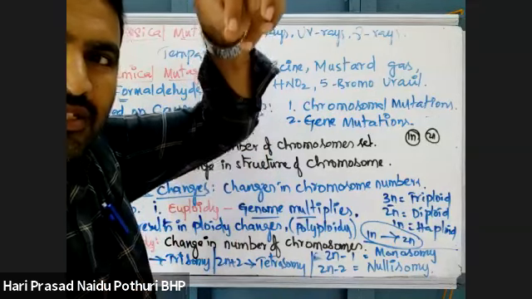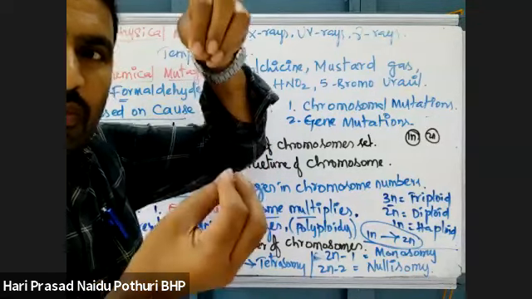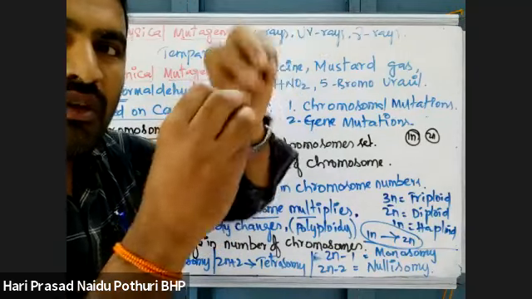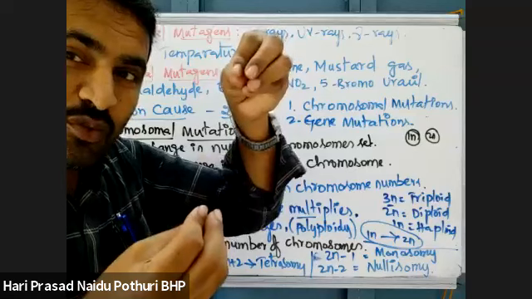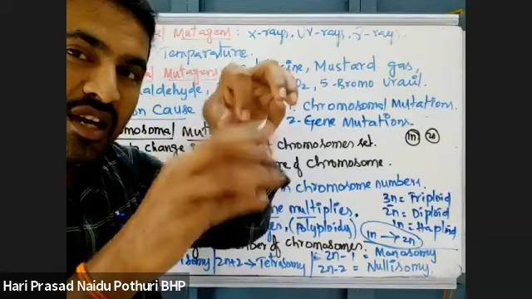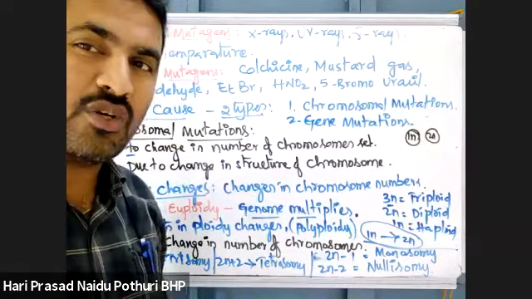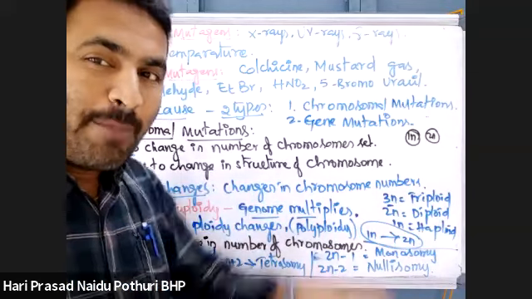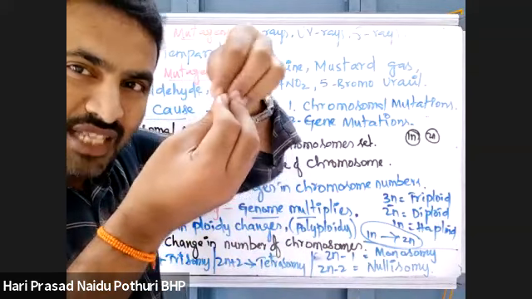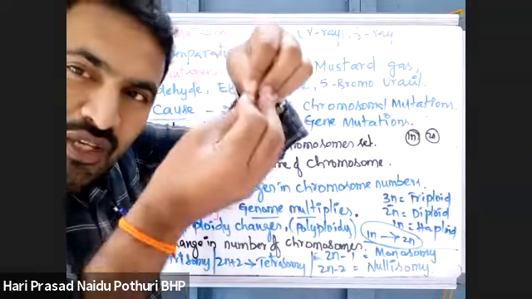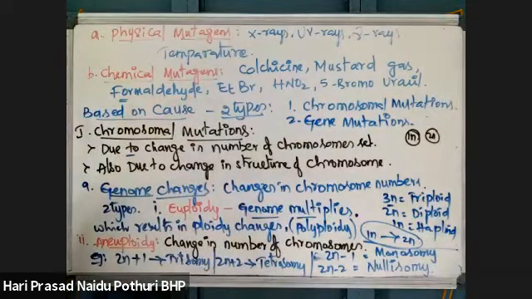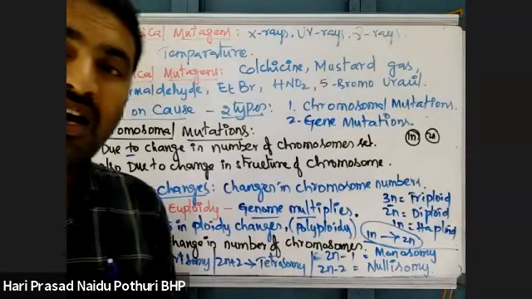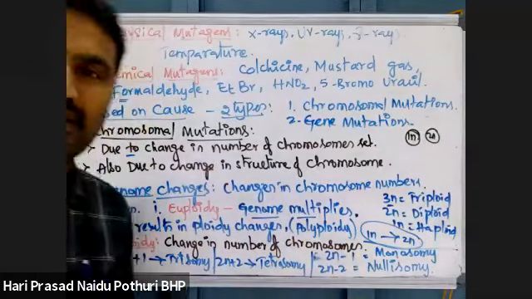Then spindle fibers separate the two sets of chromosomes, one genome to one pole, another genome to another pole. Like that, the chromosomes are separated so that the daughter cell ploidy will be restored during anaphase. But if spindle formation is not proper and the spindle fibers do not separate the genome properly, then there is an increase in the number of chromosomes. The total genome set will be increased.